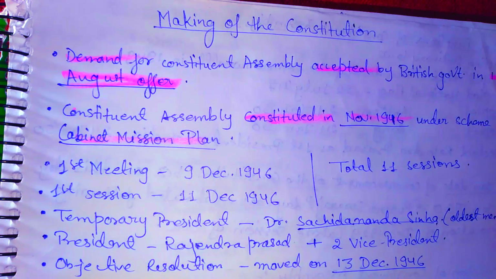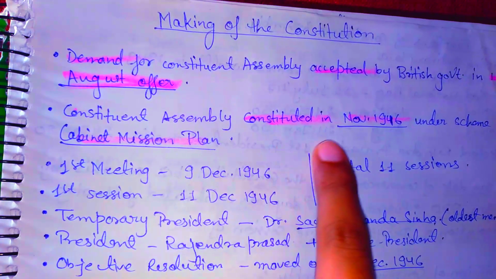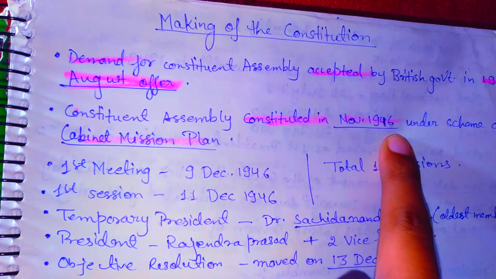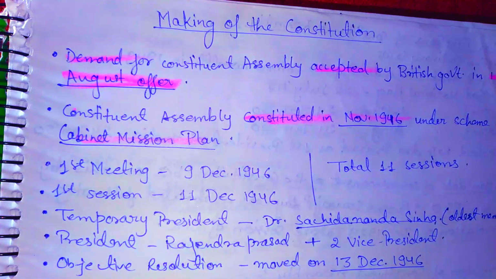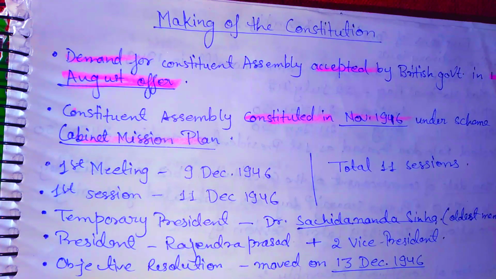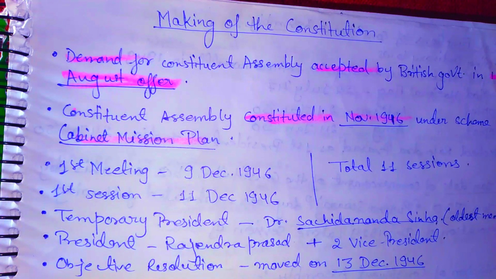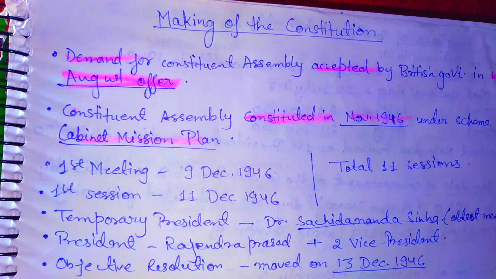And then when was the Constituent Assembly constituted? It was constituted in November 1946 under the Cabinet Mission Plan. So it was after 6 years of the August offer, or acceptance of demand for Constituent Assembly, that the assembly was constituted.